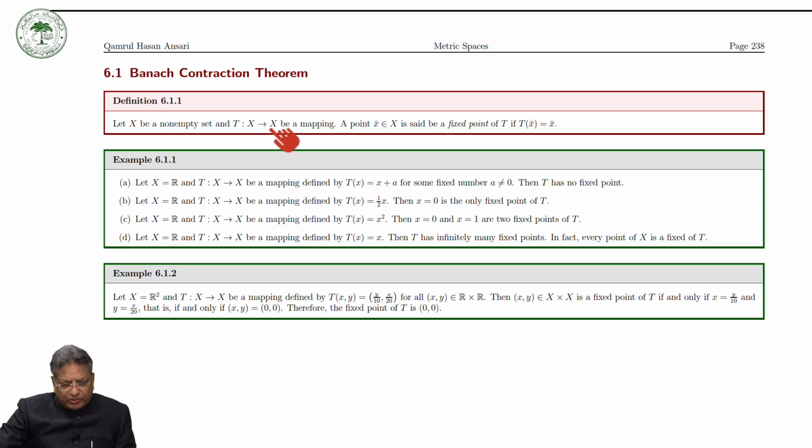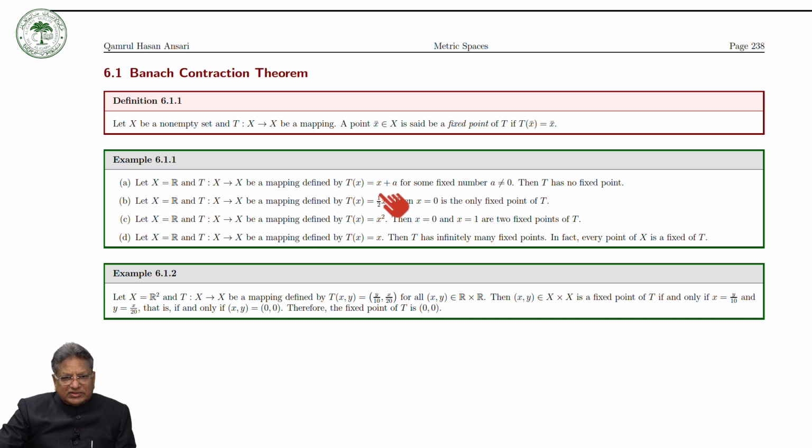Now, for example, let us take X equal to the set of all real numbers, and first take T as a map from X to X defined as Tx equals x plus a, for some fixed number a not equal to 0.